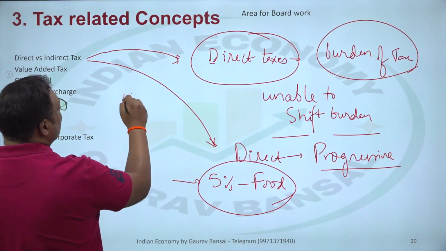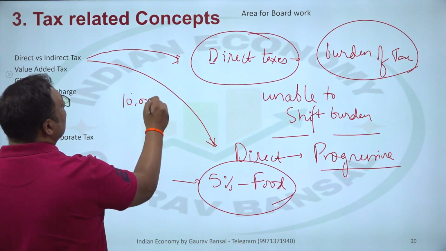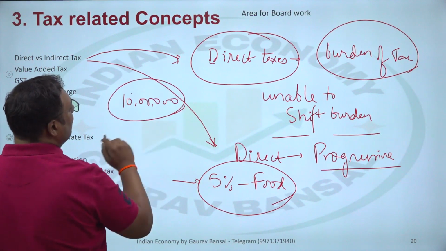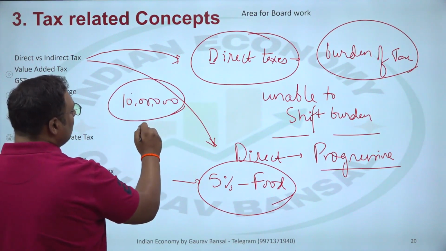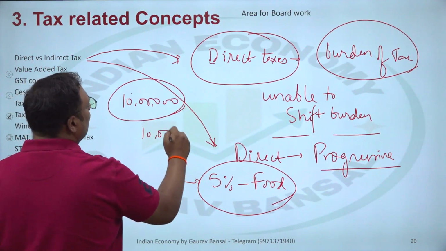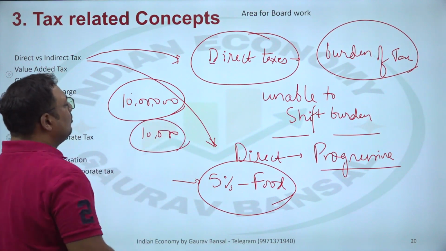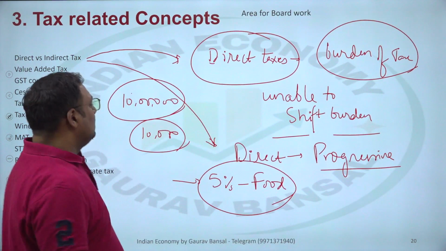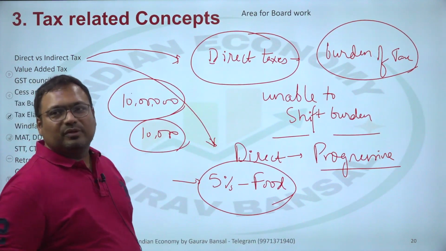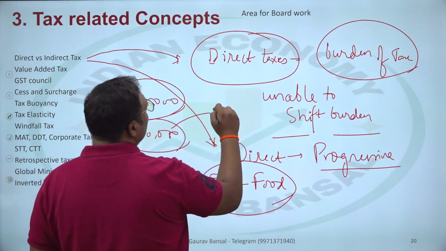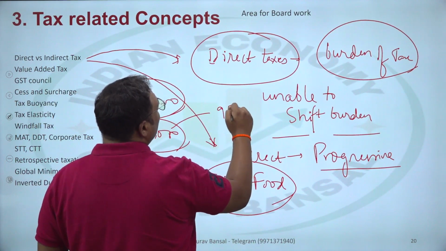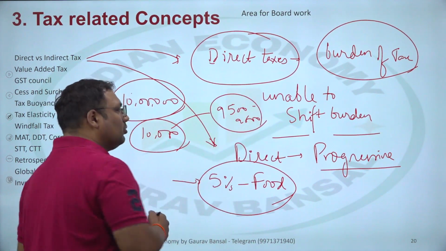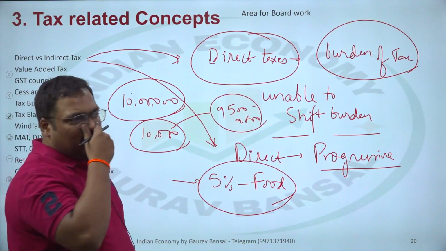Let us say a rich person has 10 lakh rupees of monthly income, upper middle class, let us say. Similarly, there is a poor person with 10,000 rupees of monthly income. Now, between these two people, there is a gap of 100 times. This poor person with 10,000 rupees monthly income is unable to save anything, is spending roughly 9,500 to 9,600 every month, almost zero savings.